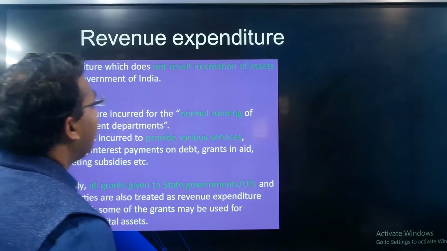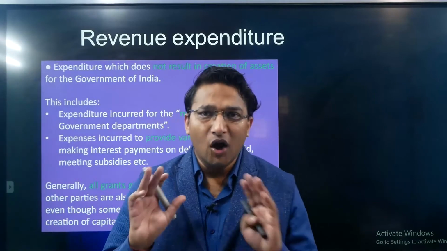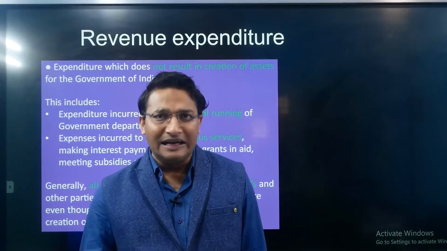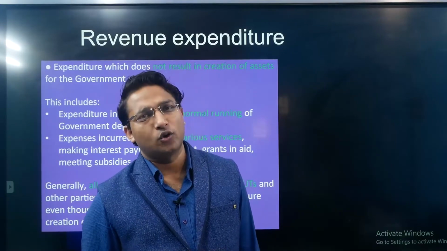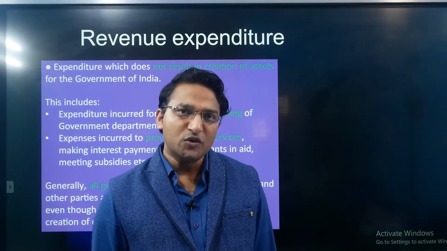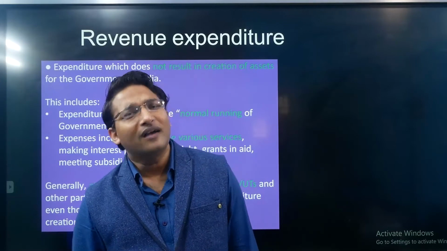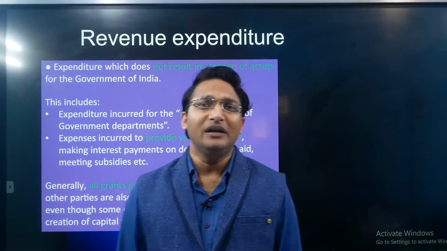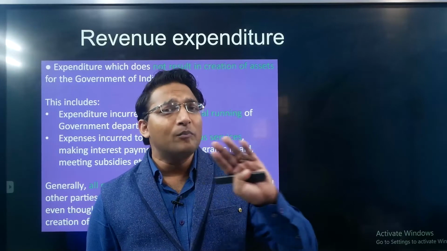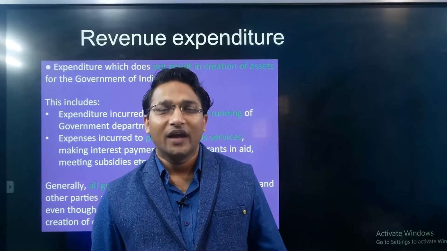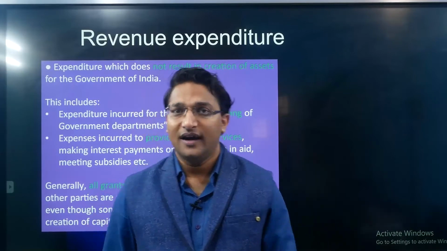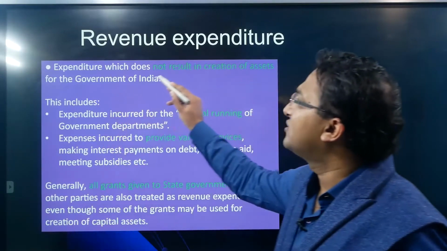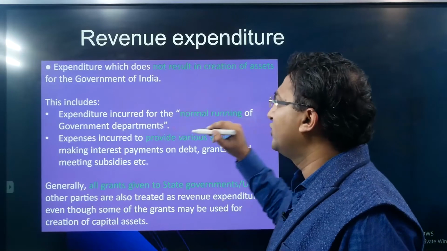Right? Now coming to the expenditure part. Till now we have covered the receipt part completely. Now we will discuss the expenditure part. In the expenditure, there are two kinds: the revenue expenditure and the capital expenditure. What is the meaning of revenue expenditure? Revenue expenditure means the expenditure which does not impact the asset and liability, and which is normally incurred for day-to-day functioning, right? So revenue expenditure does not result in creation of assets for the government.